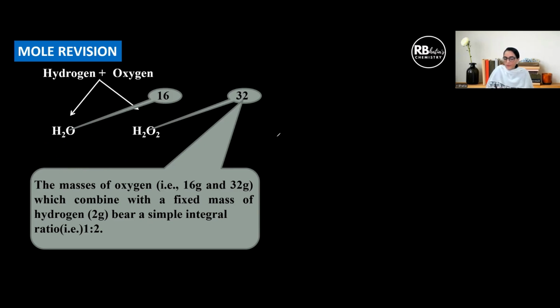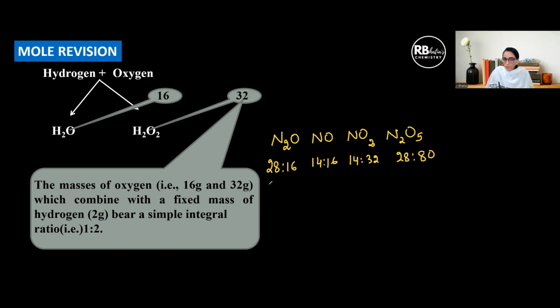Okay, so you can quote this example, or we can have another example. Let us say I'm talking about nitrogen oxides: N2O, NO, NO2, N2O5. Let us say I'm talking about these four oxides of nitrogen, and let us see if the law of multiple proportions is verified or not. In this case, it's 28:16, 14:16, 14:32, and 28:80. So we convert each of these to 14. 14:8, this is already 14:16, 14:32, and this is 14:40.